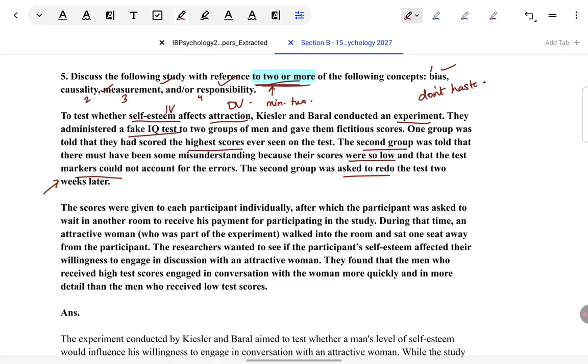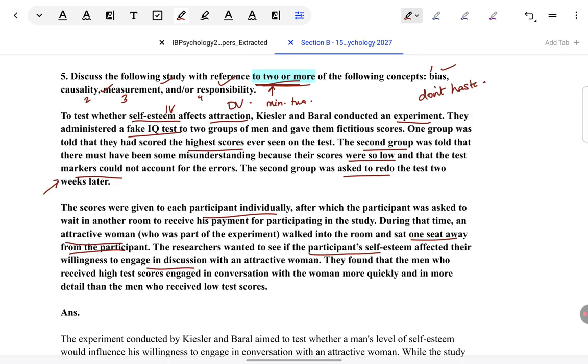So, how have they measured the DV? Again, to understand in my own words, they basically purposely made a confederate, who was an attractive woman, just come into the room where these participants were receiving their scores one at a time individually. And then they wanted to just see, naturally, just observing whether the participant starts engaging with the woman, whether they discuss something with her or not. And for that, they had made her sit just one seat away from the participant so that she's easily accessible.